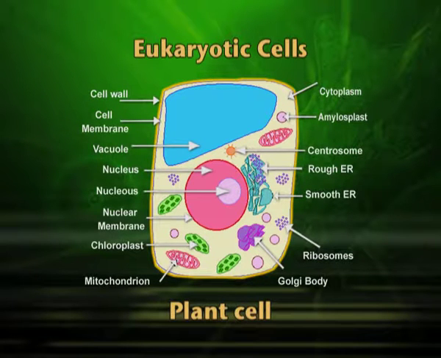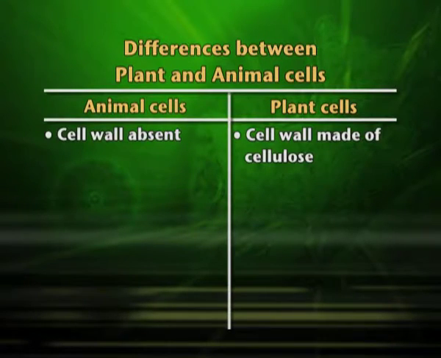So, the cell membrane becomes very important because it is the outer boundary of the cell. Also, it is selectively permeable. It allows certain things to move in, certain things to move out, and it does not allow certain things to enter. So, it has a very big capability, which we are going to discuss in a separate session. Now, the cell membrane is present in both the plant cell and the animal cell, but the cell wall is present only in plant cell. In addition to the cell membrane, it will give rigidity and more strength to the plant cell.